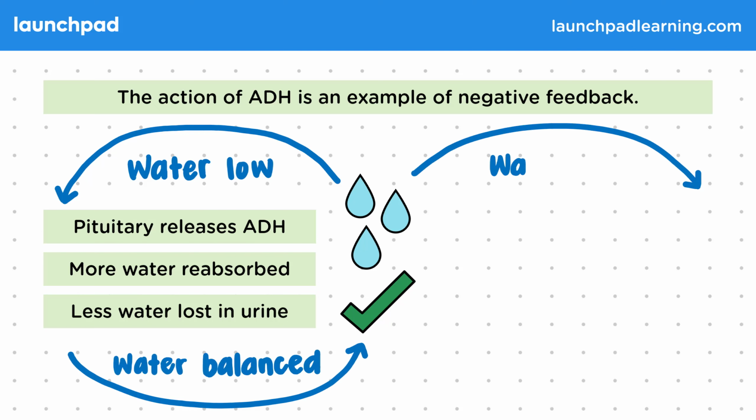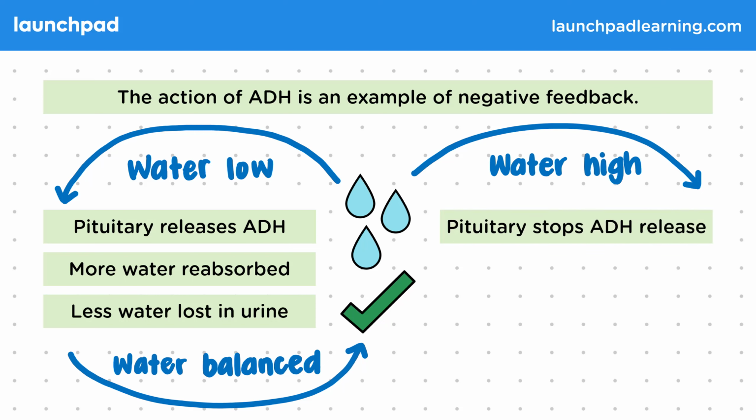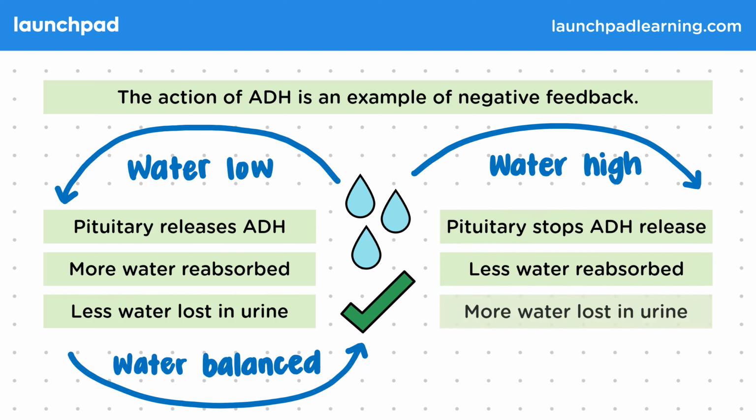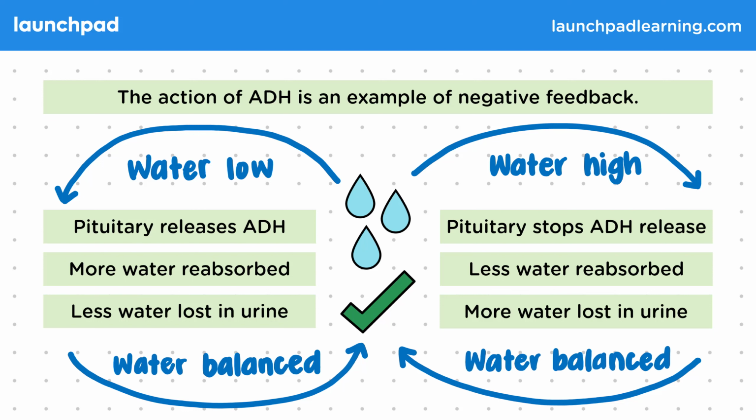If water levels get too high, then the pituitary gland stops releasing ADH. As a result, less water is reabsorbed and more water is lost in the urine, having the same effect of balancing the water levels again. Remember that water levels are detected in the brain, and then this information is relayed to the pituitary gland, which controls whether ADH is released or whether it stops releasing ADH.